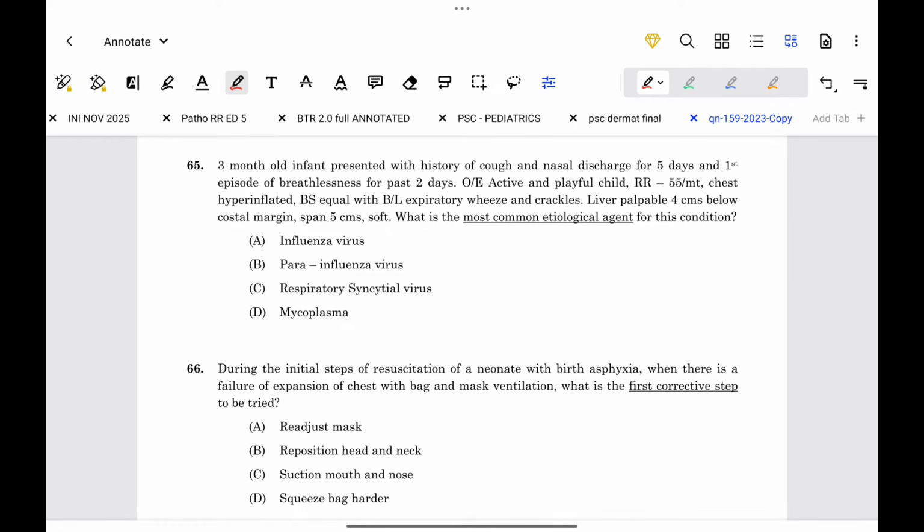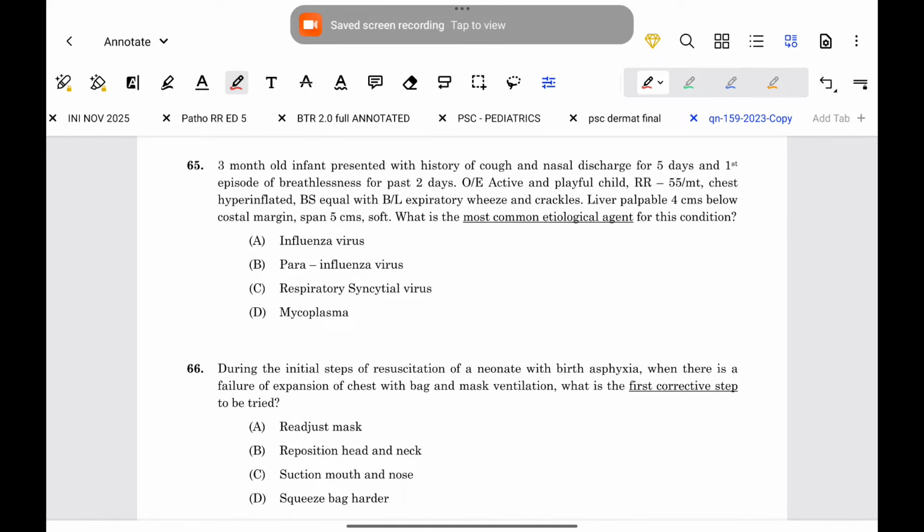A 3-month-old infant presented with history of cough and nasal discharge for 5 days and first episode of breathlessness for the past 2 days. On examination, active and playful child, respiratory rate 55 per minute, chest hyperinflated, breath sounds equal with bilateral expiratory wheeze and crackles, liver palpable 4 cm below the costal margin, span 5 cm. What is the most common etiological agent?